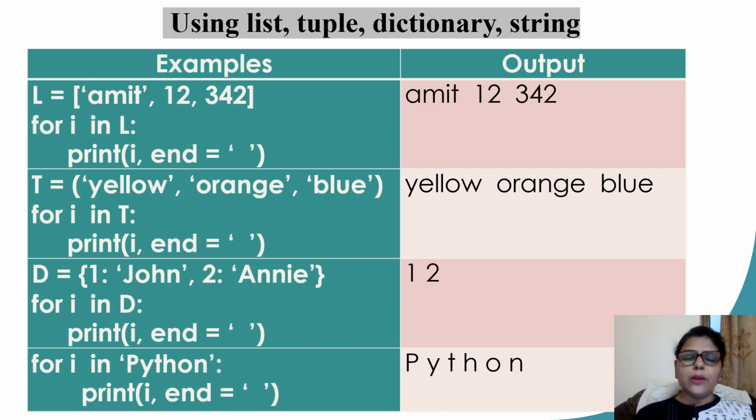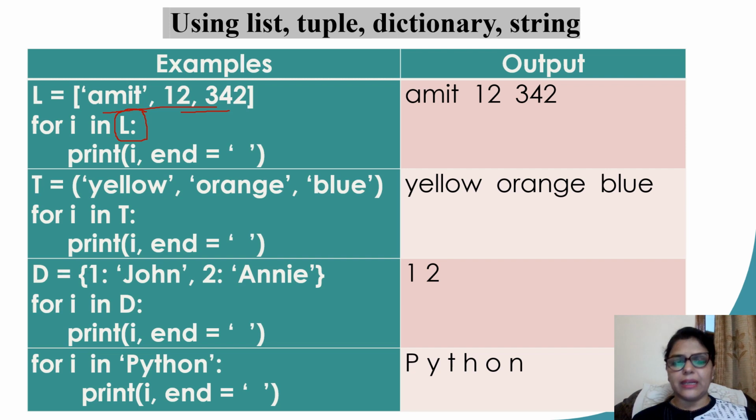Now, the for loop can also be used with lists, tuples, dictionaries and strings. As I told you, iterable. The range function is one iterable that gives you a list of numbers. You can also have various other things like a list, tuple, dictionary or string. Let us see how. Here in this case, I am having a list with 3 values. The first value is a string. The next two are integers. So if I'm using this list L as an iterable for my for loop, this loop is going to execute how many times? 3 times, because there are 3 items in my list.